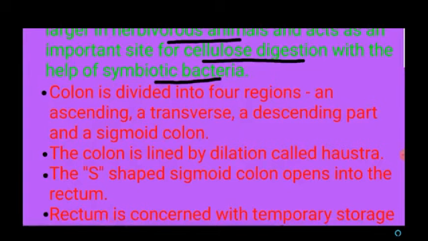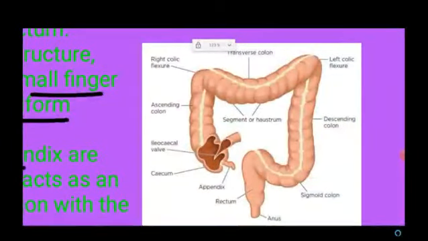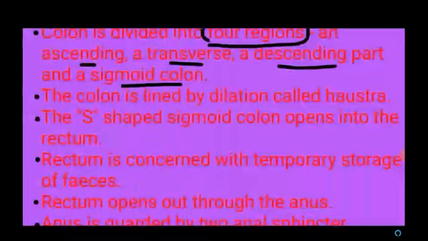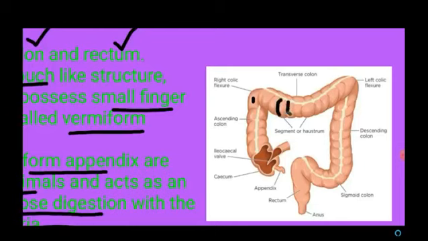The colon is divided into four regions: ascending colon, transverse colon, descending colon and sigmoid colon. So this is the ascending colon, and this is the transverse colon, descending colon and sigmoid colon. These are the four parts of the colon. Here the colon is lined by dilations called haustra. This folding is called haustra.